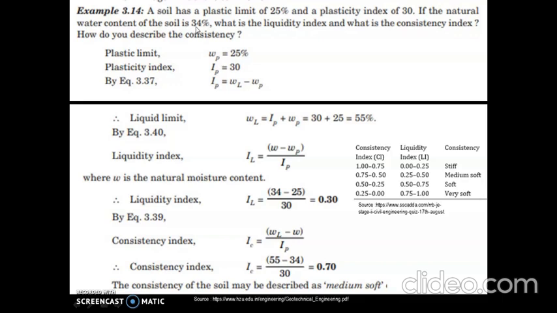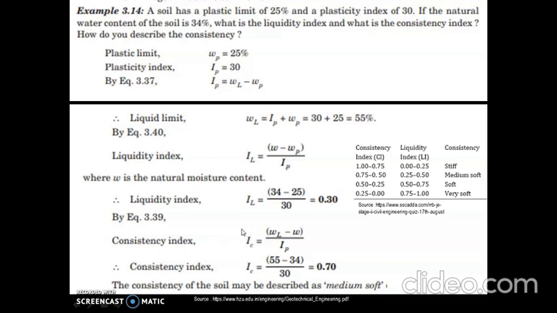We need to find out the liquidity index. To find liquidity index, the formula is natural water content W minus WP, the plastic limit, divided by IP, the plasticity index. In this problem, the value of W is given as 34, the natural water content. So 34 minus WP, that is 25, divided by IP, that is 30, with which we get liquidity index as 0.3. Next, we have to find the consistency index.